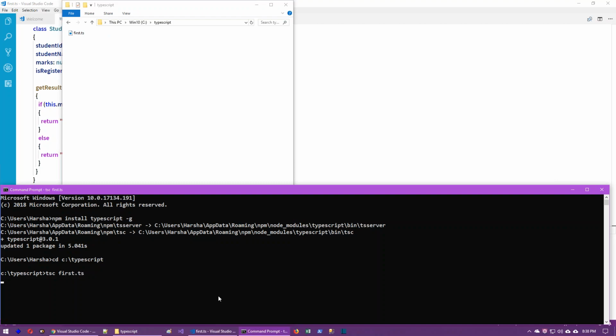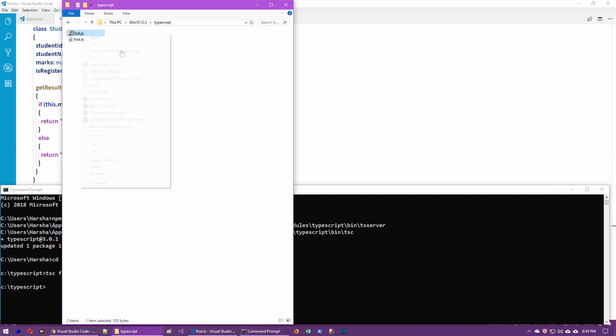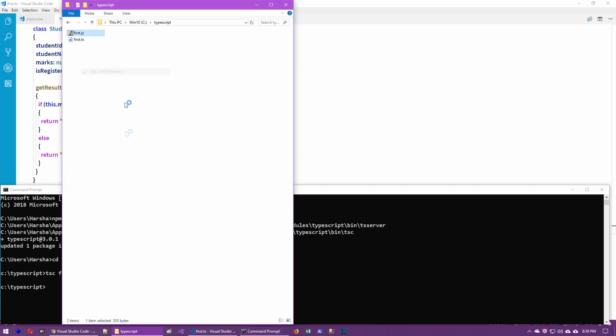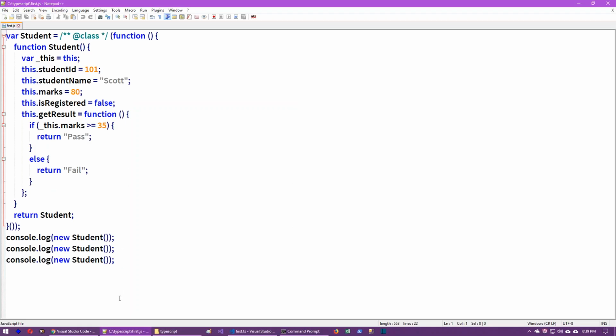So this will compile it and automatically generate the first.js file. As the ts file cannot execute directly, we must compile it into JavaScript. When we compile the TS file into a JavaScript file, you can see the code of the JS file like this.